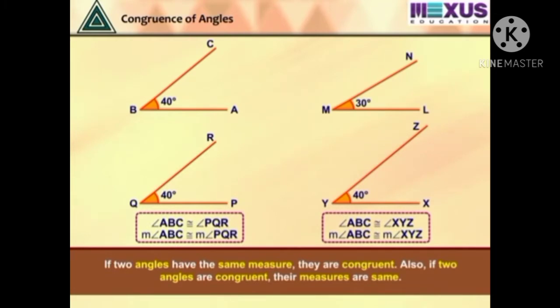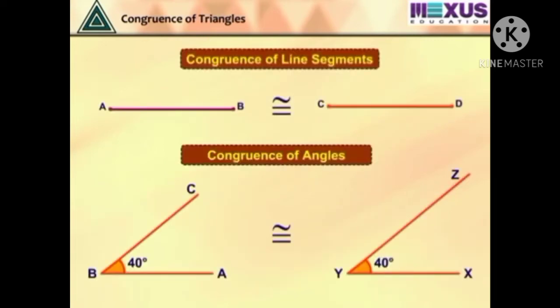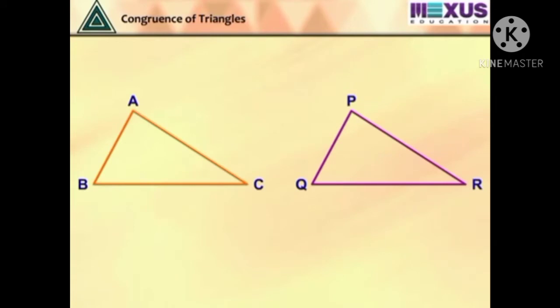As we learned about the congruence of line segments and angles, if they combine to form a triangle, will the triangles be said to be congruent? Let us learn it now. Two triangles are said to be congruent if one of them is a copy of the other and covers it exactly.